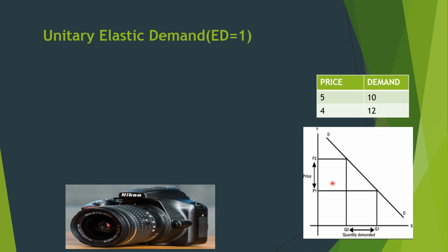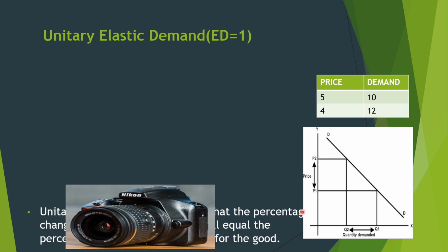It means the proportionate change in demand is equal to the proportionate change in price. Due to that reason, all the rectangles inside the curve are equal to each other, so we say it is a rectangular hyperbola. Very important: the curve of unitary elastic demand is a rectangular hyperbola.